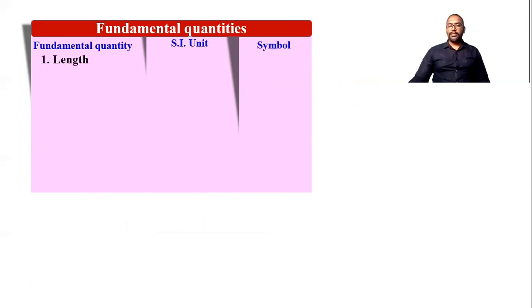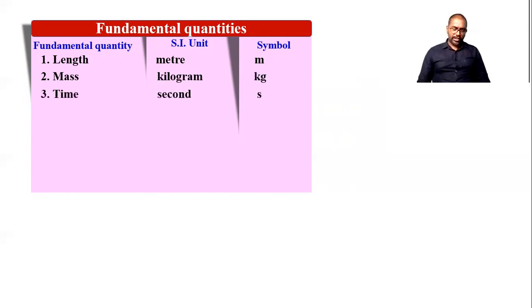The first fundamental quantity is length, and the unit of length is meter, which is similar to the MKS, and the symbol of the meter is m. The second fundamental quantity is mass, unit is kilogram, and the symbol is kg. Third is time, unit is second, and symbol is s. These three fundamental quantities are the same as the MKS system. Now, in addition to these three, four more quantities are there.